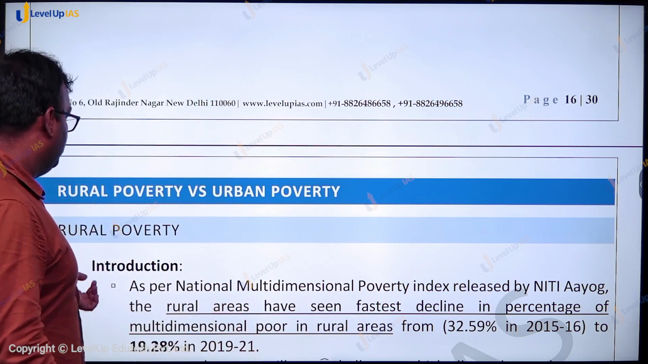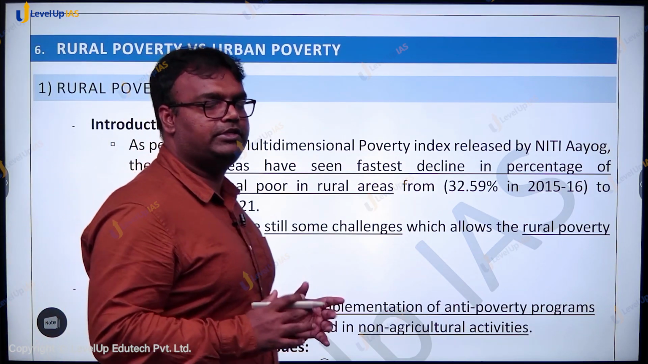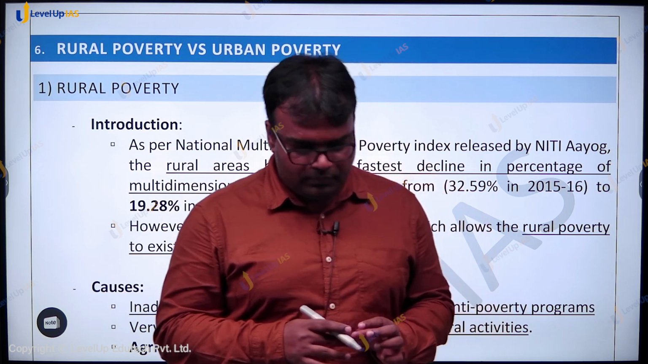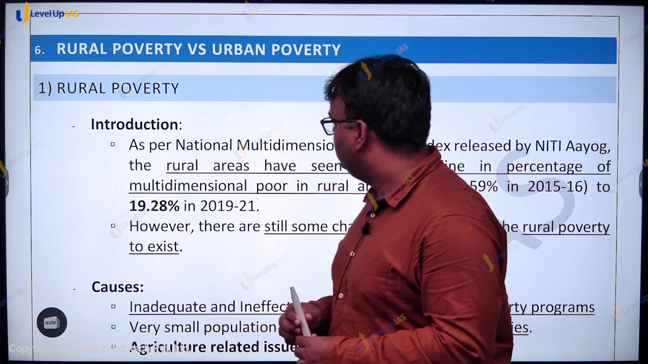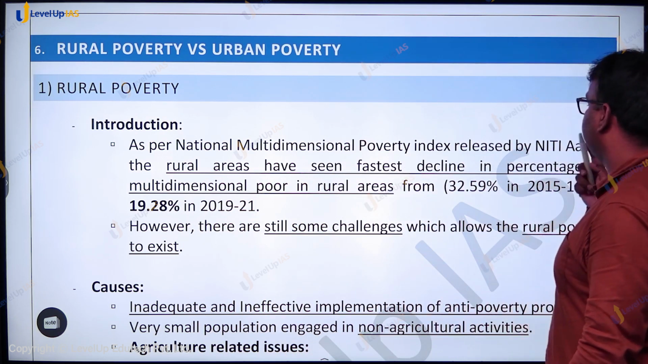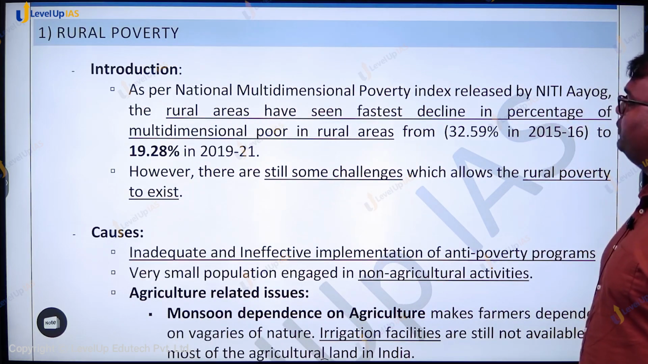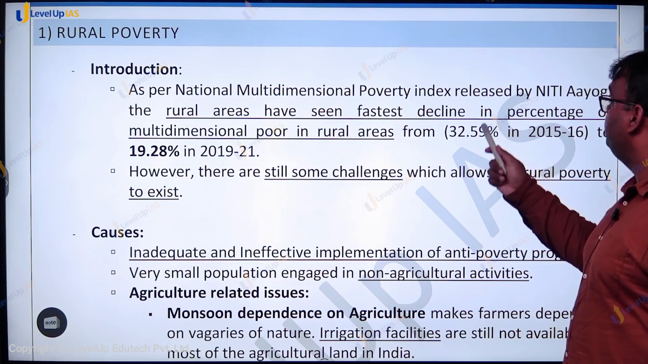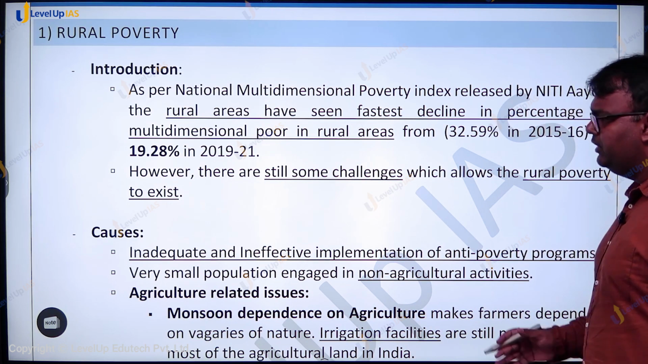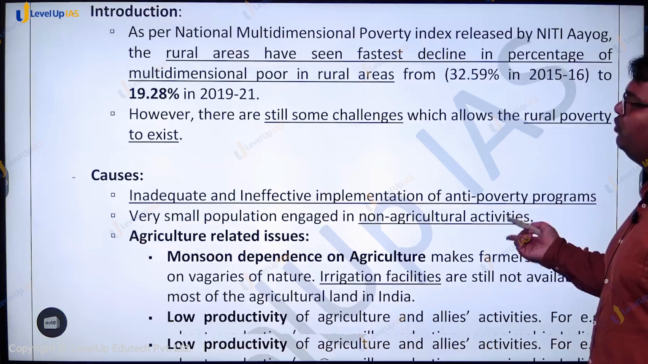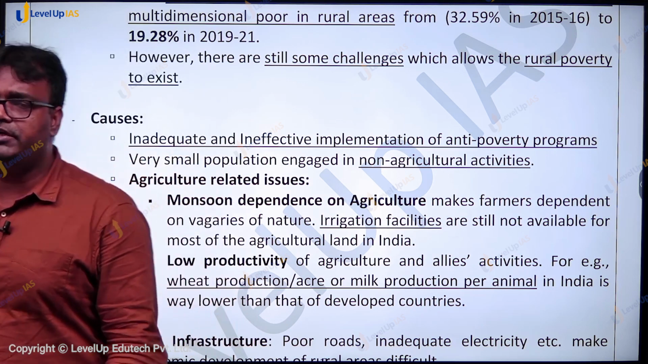Okay, now let us quickly go through the topic of rural poverty versus urban poverty. You have seen that questions related to rural poverty and urban poverty have also been asked. If we look at the latest National Multidimensional Poverty Index, it says that rural areas have seen the fastest decline in poverty. Rural poverty levels were 32.59% in 2015-16. It has come down to 19.28%. However, some challenges still exist. In rural areas, the poverty level is still around 20% as per the National Multidimensional Poverty Index.